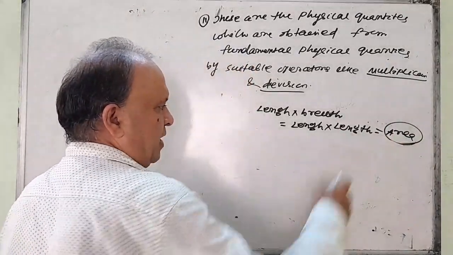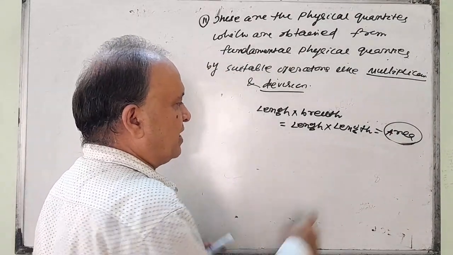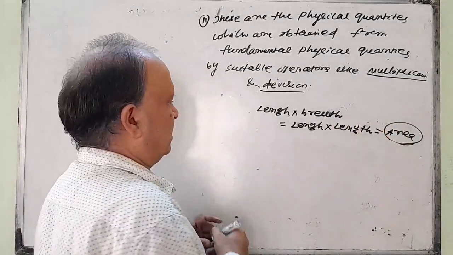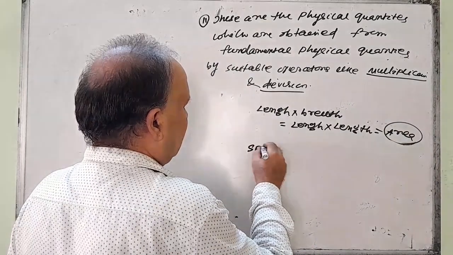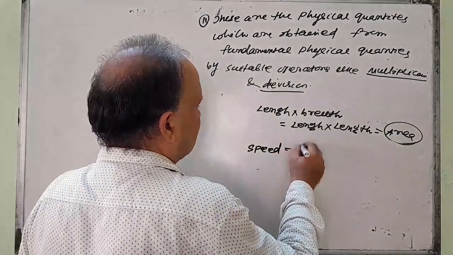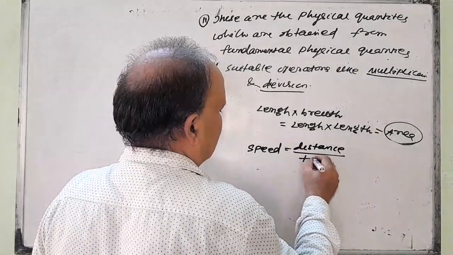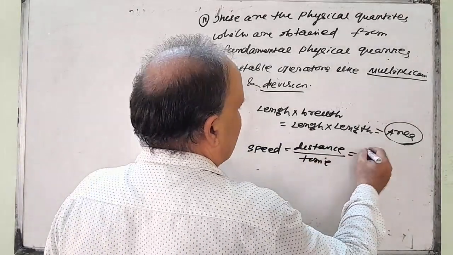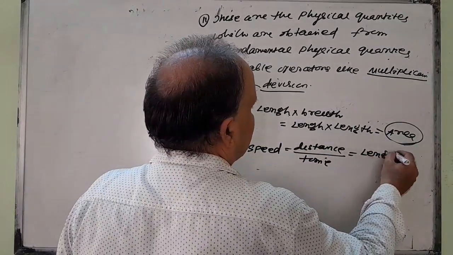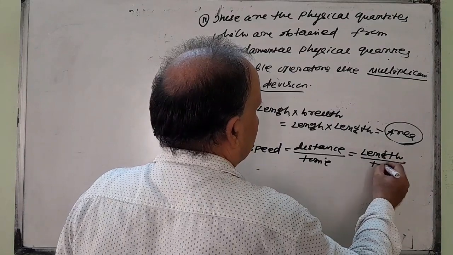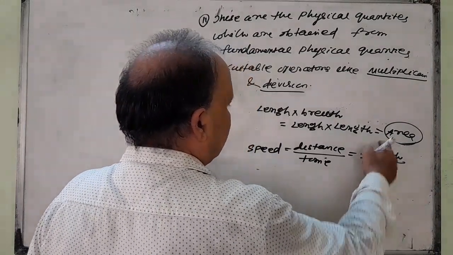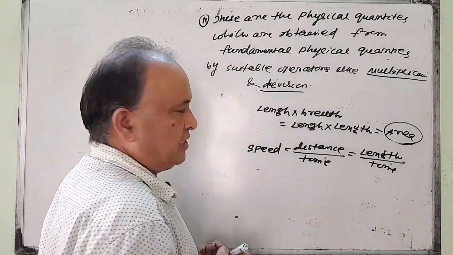This is a new physical quantity and it is a derived physical quantity. Suppose you see speed. Speed is equal to what? Distance by time. That means distance is a length, divided by time. When we divide, we get a new physical quantity.